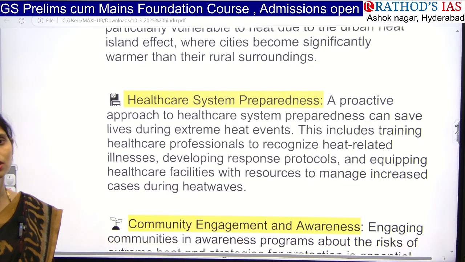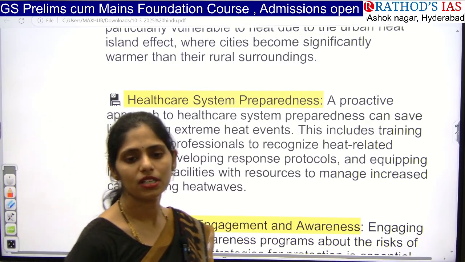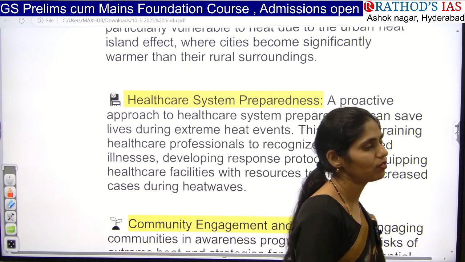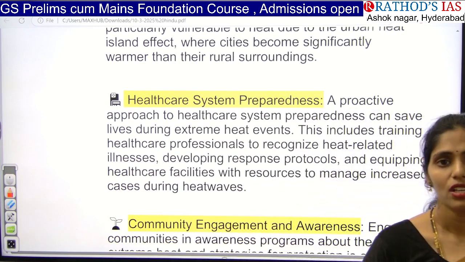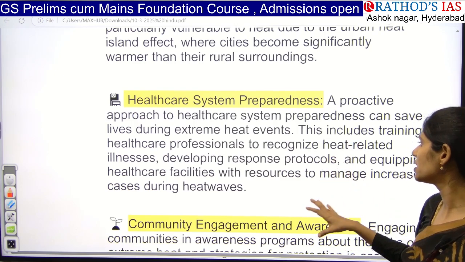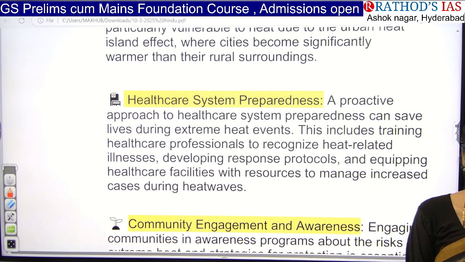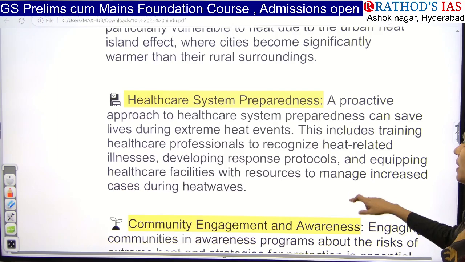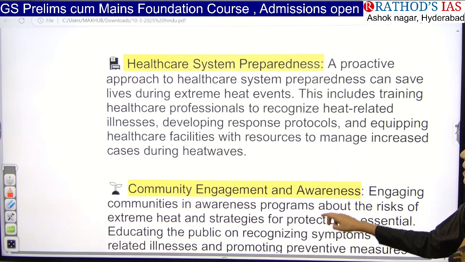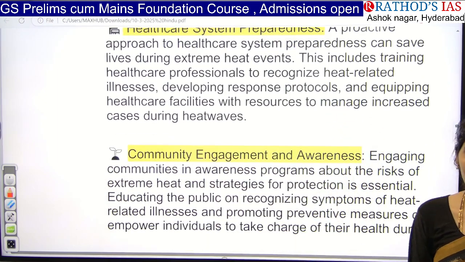We are going to have peak summer soon, so our healthcare should also be ready for that. Healthcare professionals have to recognize these heat related illnesses, and they have to develop response protocols, and we have to equip the healthcare facilities to manage more cases.